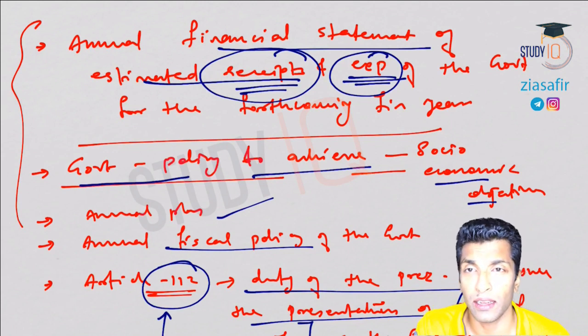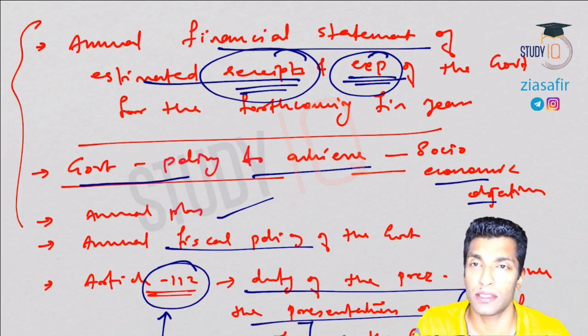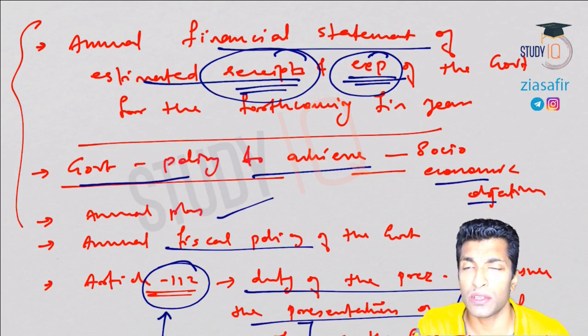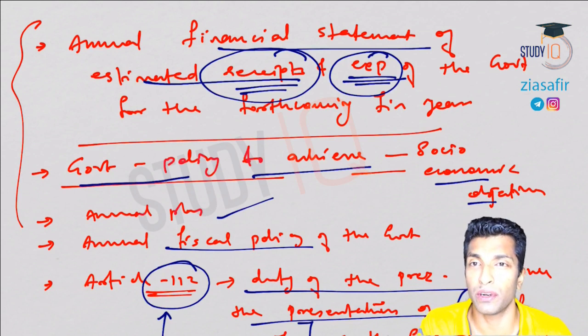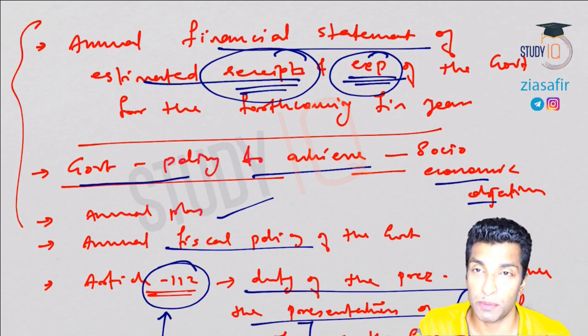So I'll talk about budget deficit. What is budget deficit as a concept? Then we'll discuss fiscal deficit. We will talk about revenue deficit, effective revenue deficit, primary deficit. All these concepts will be discussed. The impact of fiscal deficit we'll discuss. Then we'll talk about fiscal reforms, Fiscal Responsibility and Budget Management Act 2003. All those things will be covered systematically.